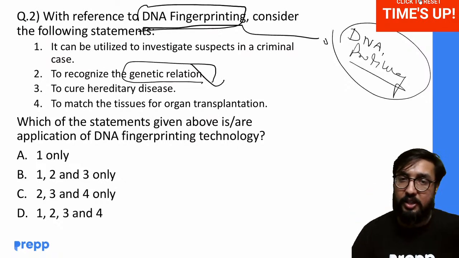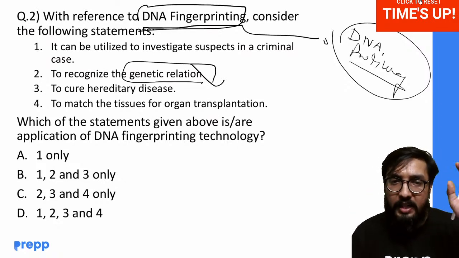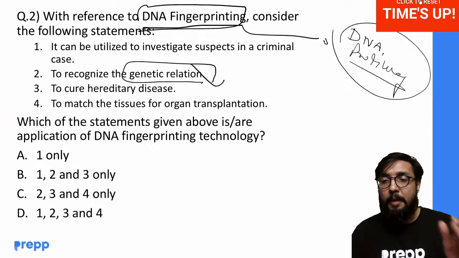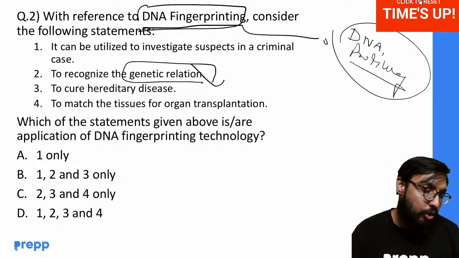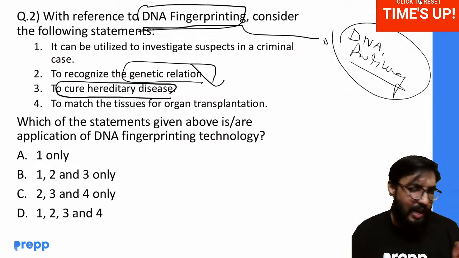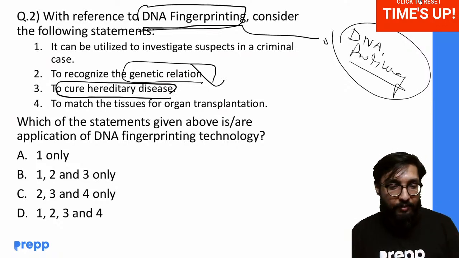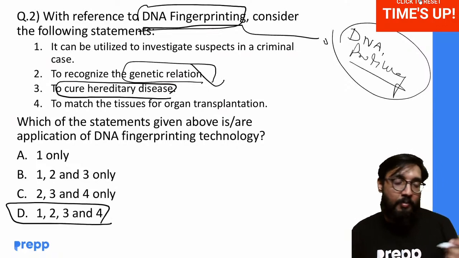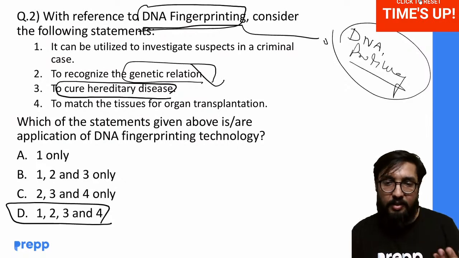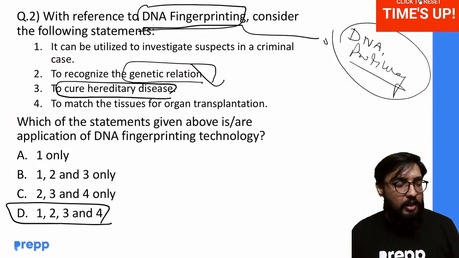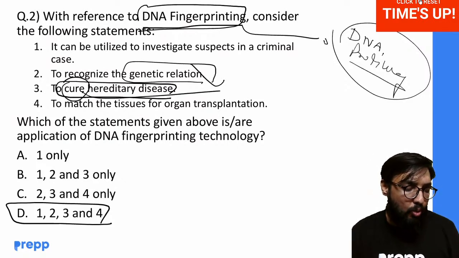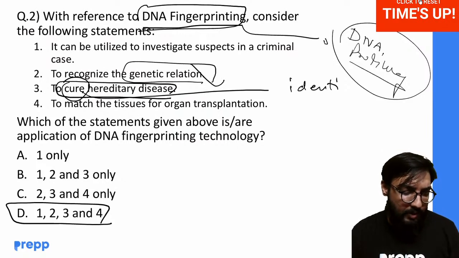So all these kinds of relation can be found out by DNA fingerprinting, or DNA profiling, to cure hereditary disease. Now, here's the catch. If I say, answer would be D, but if we have to be precise, instead of cure, it should be to identify.